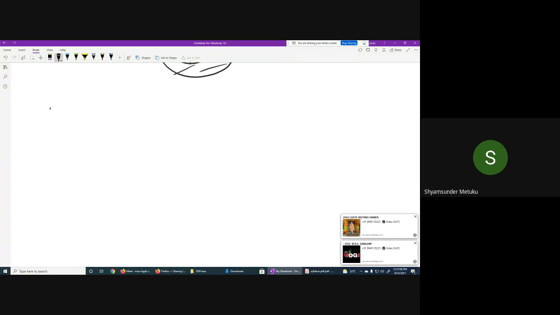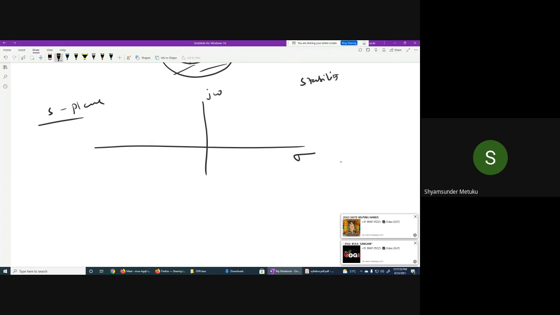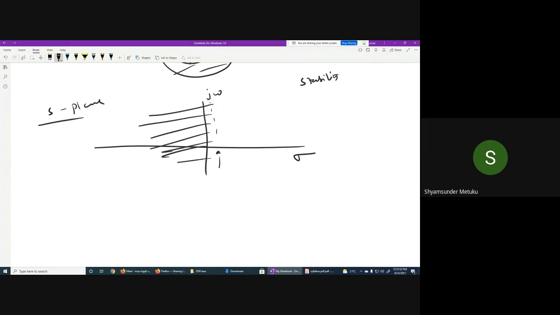Try to remember, for the S-plane, S-plane means your analog filter. The real part, and this is your imaginary axis. Generally, there is something called stability. You know, stability means what? For a system to be stable, the poles should always be towards the left side. Means you should take one real value, and your region of convergence should be on the right hand side. Remember this point. Whenever you design a system, to make it stable, the poles should lie on the left side. Any point you consider, for left side poles, obviously the ROC will be right sided. Agreed or not? Yes, sir.